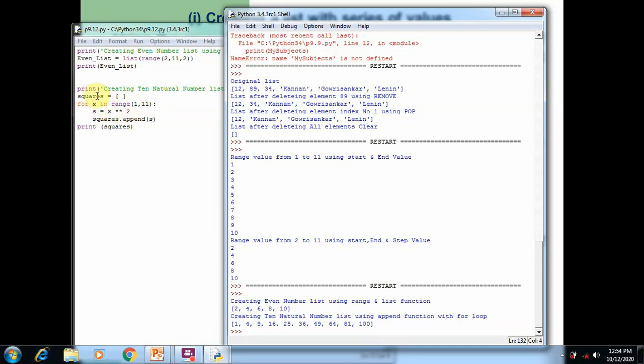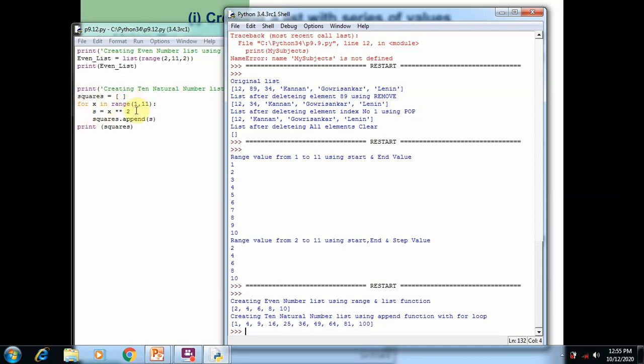Here we use the squares list variable where we specify the range value 1 to 11. Each and every time, the square of the index number is calculated for each element and added into the list by using the append function. So here you can see the loop starts from 1 and ends at 10. When the first iteration starts, 1 power of 2 is calculated and stored in the variable s. By using s with the append function, we add the value of s to the squares list.